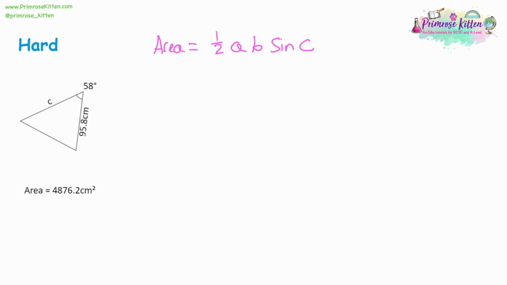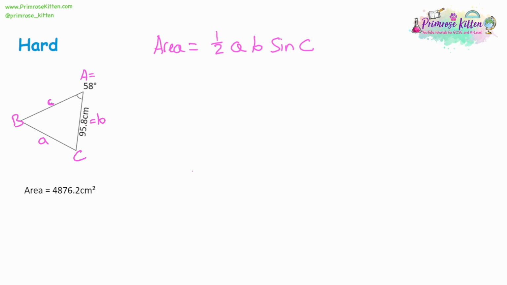For the next question, C has already been labelled, which means that capital C is on the opposite side. But we don't actually have an angle for that. And so we can't really use the formula I've written out here. Now we label the rest of it. We can label the other sides A and B, which means that our angle is going to be a capital A if we label it this way around. Then capital B is the other angle that's not labelled.